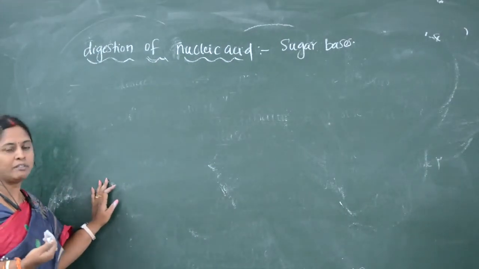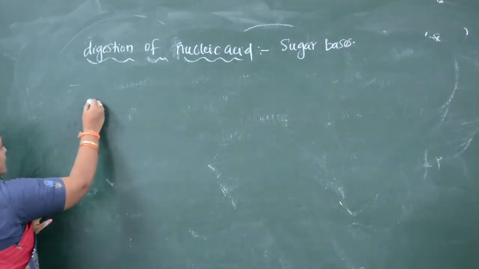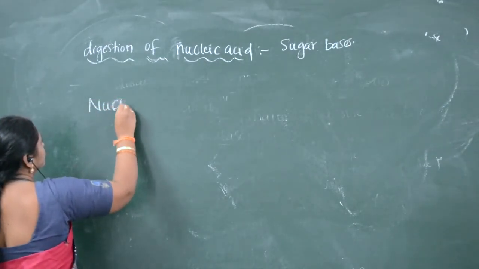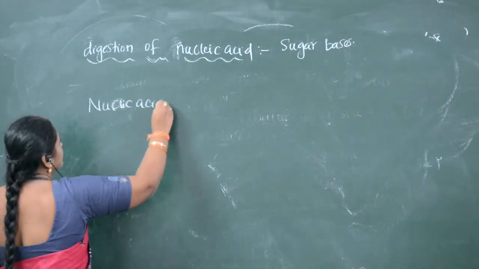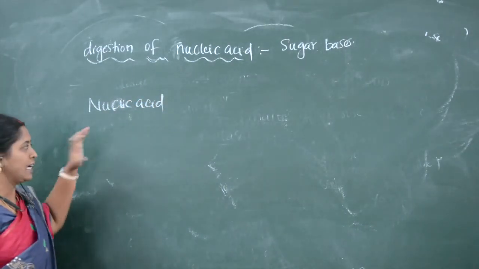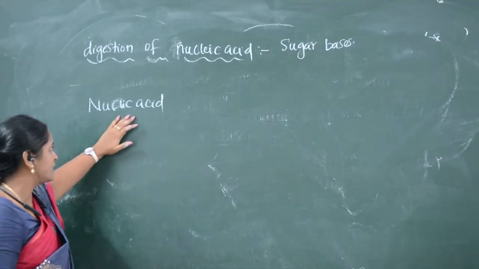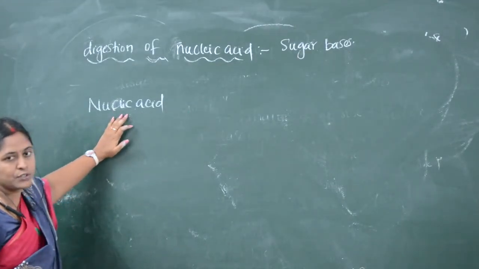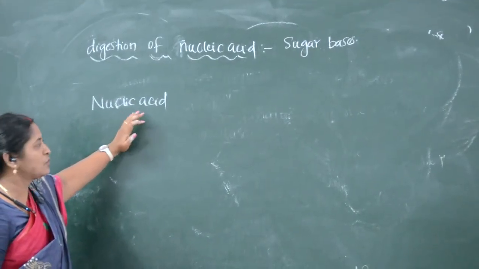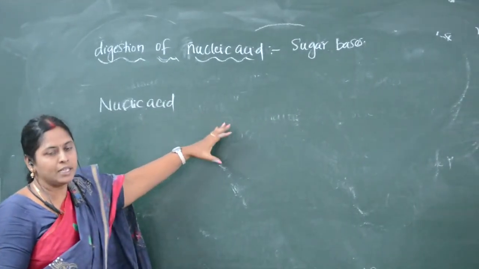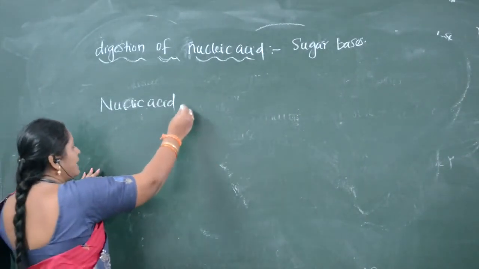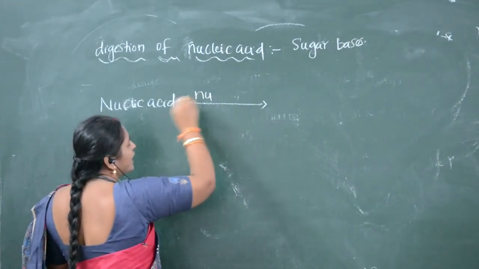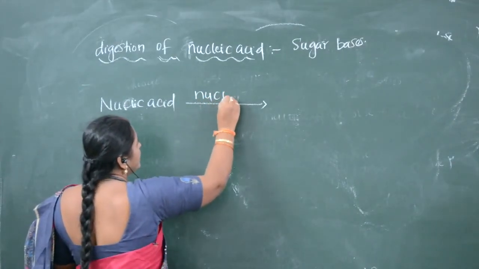The food item that we take consists of nucleic acids. These nucleic acids also have to be digested by enzymes. So which enzymes digest the nucleic acid? They are the enzymes present in the pancreatic juice, nucleases.